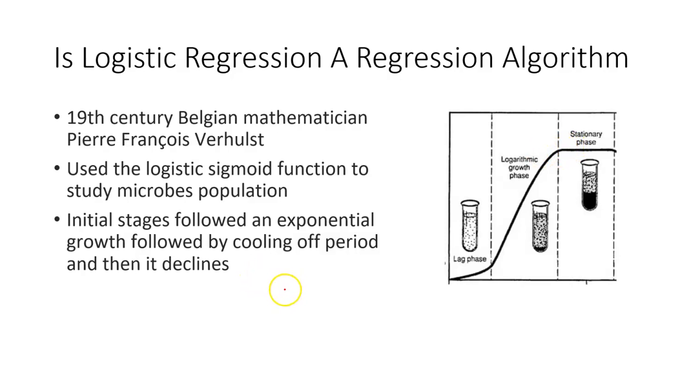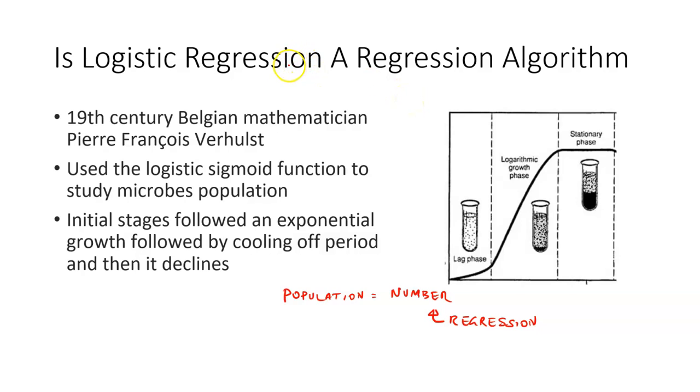And here what is he trying to find? He is trying to find population. If it is population, what is that? It is a number. If someone is trying to predict a number, what does it mean? That individual is trying to do a regression algorithm, because in a classification algorithm we are talking of categories. Here, this Belgian mathematician was trying to find the population of microbes. When I'm talking of population, I'm talking of a numeric, which means it is a regression. Please understand that. So logistic regression is very much a regression algorithm. Please keep this in mind.